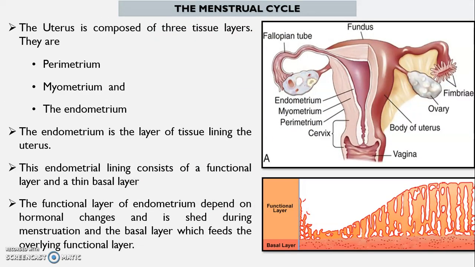The uterus is composed of 3 tissue layers. They are perimetrium, myometrium and the endometrium. The endometrium is the layer of tissue lining the uterus. This endometrial lining consists of a functional layer and a thin basal layer. The functional layer of endometrium depends on hormonal changes and is shed during menstruation. The basal layer feeds the overlying functional layer.